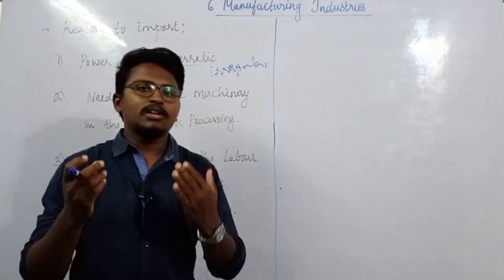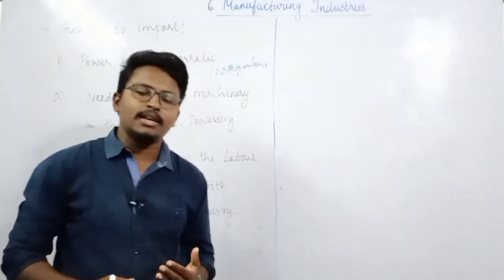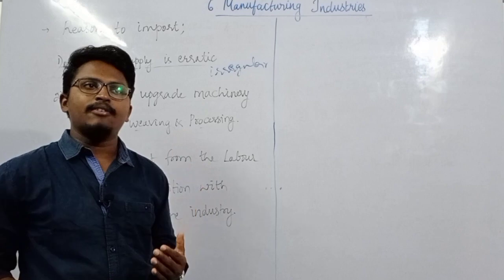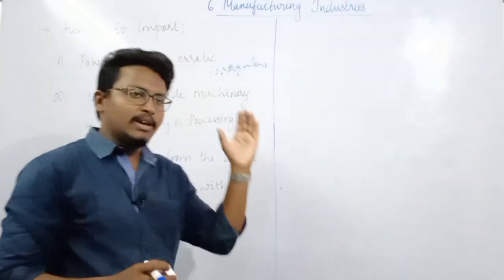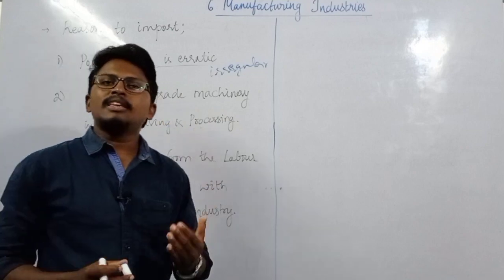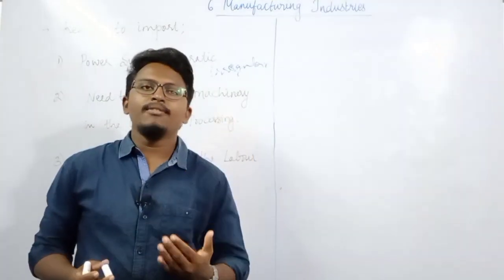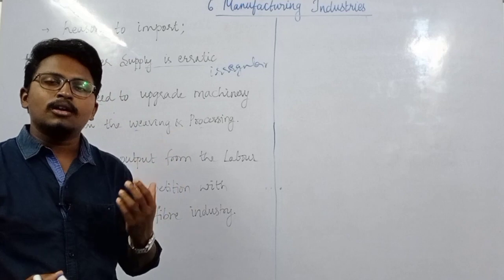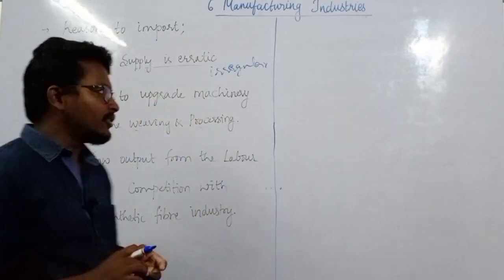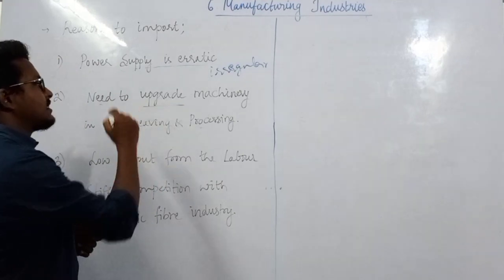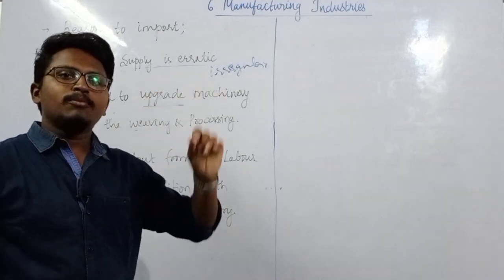Whatever infrastructure and machinery we have, we need to improve it, or modernize those machines. We have low technology, less modernized machinery, so we have to upgrade the machinery for weaving and processing.